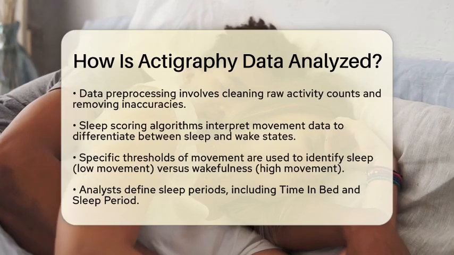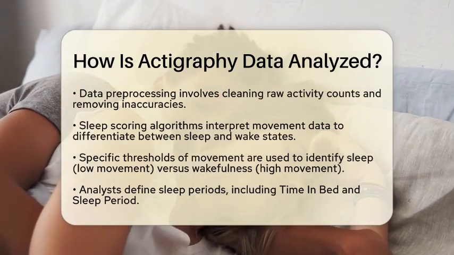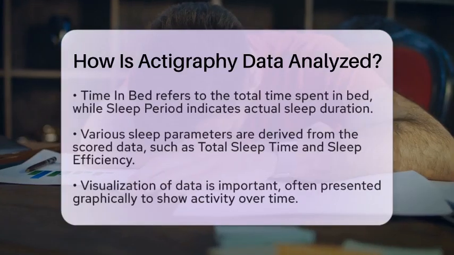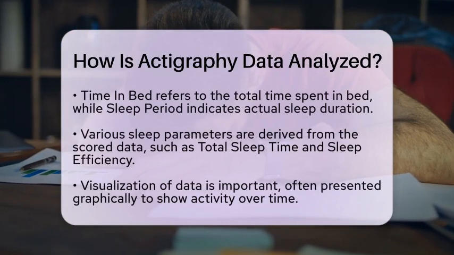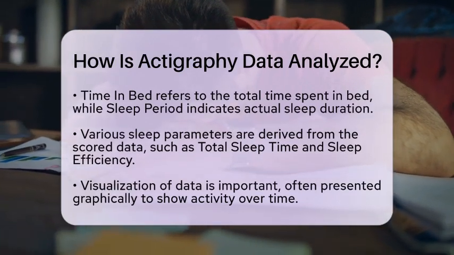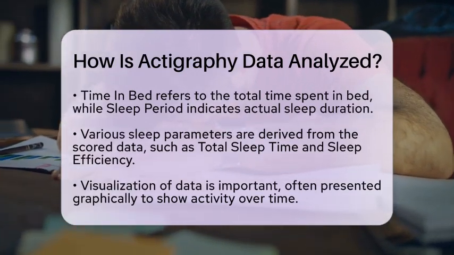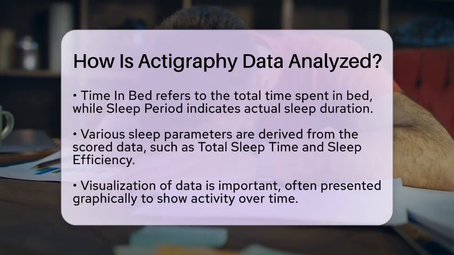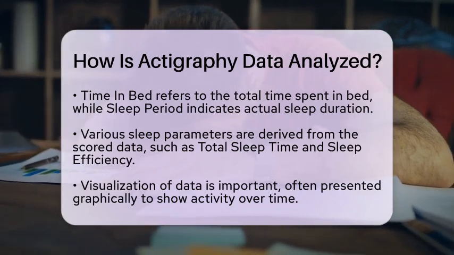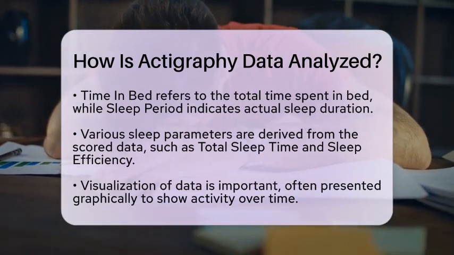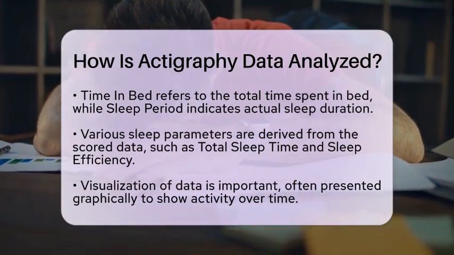From the scored data, various sleep parameters are derived. Total sleep time is the actual amount of sleep during the sleep period. Sleep onset latency is the time it takes to transition from wakefulness to sleep. Wake after sleep onset is the total time spent awake after initially falling asleep. Sleep efficiency is calculated as the percentage of time in bed spent asleep. Analysts also look at the number and duration of awakenings during the night.